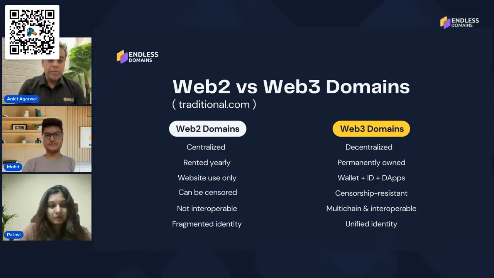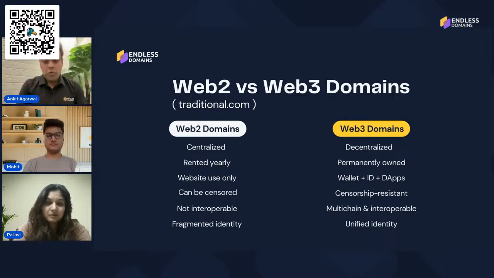Plus, you can explore multiple dApps on it, and very soon there will be many opportunities. You can create a properly functioning e-commerce or any kind of website also. The problem with current Web 2 domains is that they are controlled by entities and can be censored and taken down anytime if you are hosting illegal content, depending on the country you belong to. But Web 3 domains are completely censorship resistant.